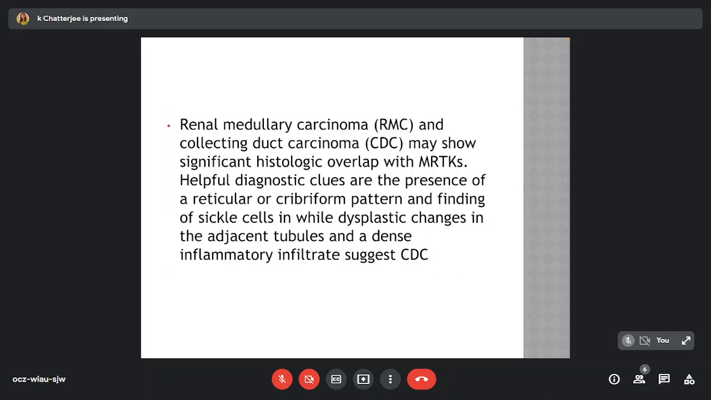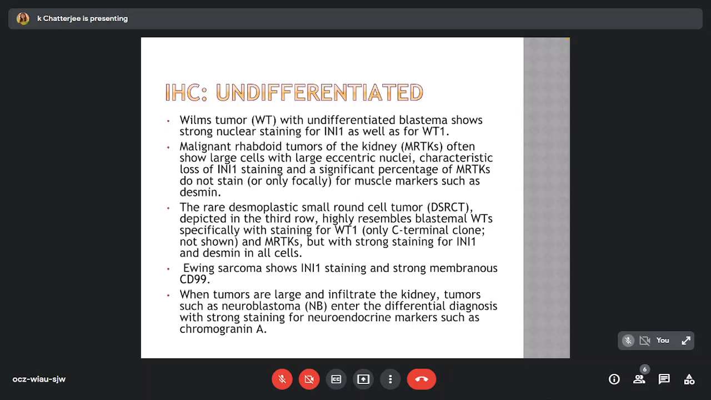The renal medullary carcinoma and collecting duct carcinoma may show significant histologic overlap with the rhabdoid tumor. Helpful diagnostic clues are the presence of a reticular or cribriform pattern and finding of sickle cells in the former, while dysplastic changes in the adjacent tubules and a dense inflammatory infiltrate may suggest a collecting duct carcinoma.